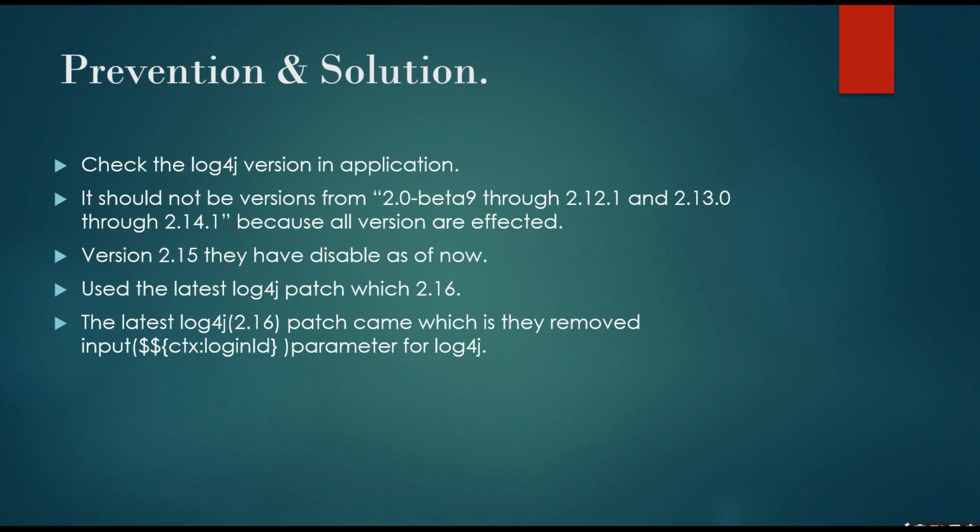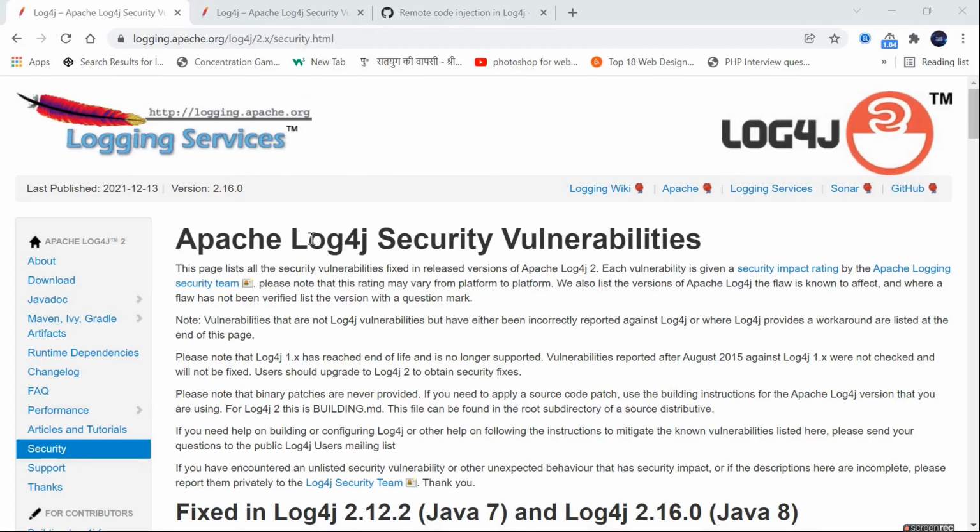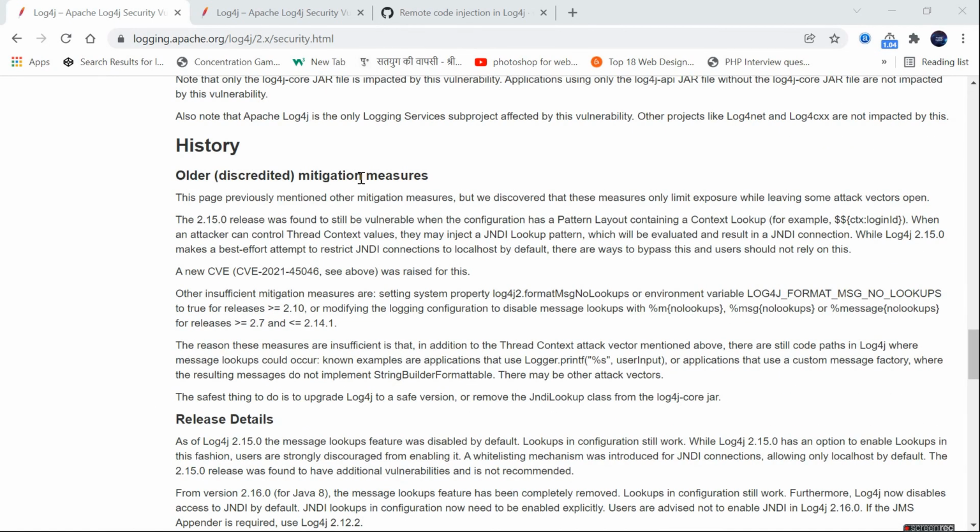So I will take you to the official website, and there I will show you some points they have mentioned regarding Log4j. This is the official website of Log4j security vulnerability. This URL I will drop in the description box. You can go through this website and learn. You will get a clear picture, and if you have any confusion, go through all the details and you will get more idea about it.